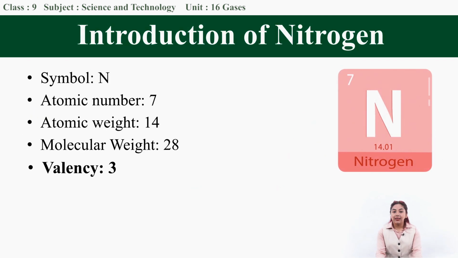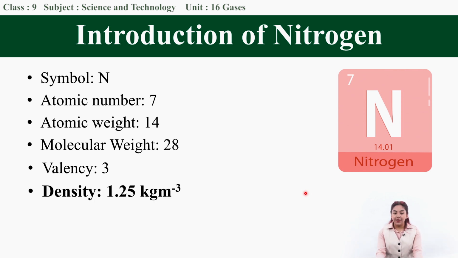Now the valency of nitrogen is 3. When nitrogen takes part in the chemical reaction under special condition, it shares 3 electrons present in its outermost orbit, and since valency is the combining capacity of an element with another element or radical, since it shares 3 electrons, that's why its combining capacity is usually 3. That's why its valency is also 3. The density of nitrogen is 1.25 kg per meter cube.